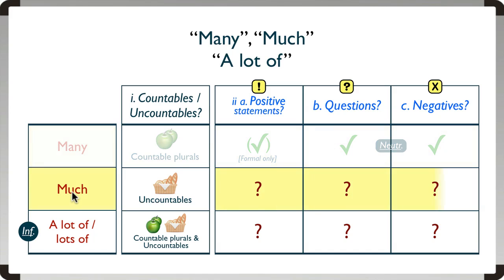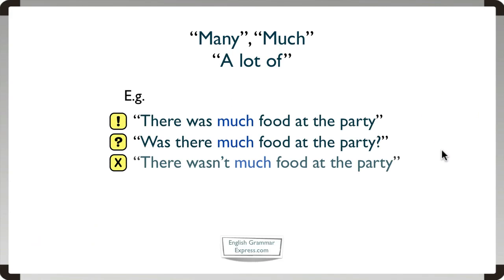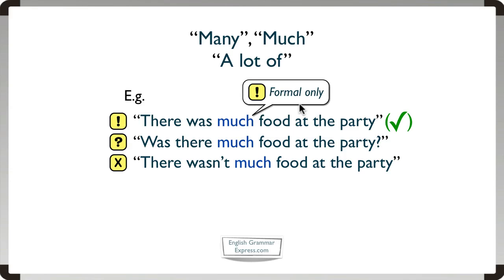Next, much in positive, question and negative sentences. Three sentences again. First of all, in the positive, there was much food at the party. Is this correct? And the answer is, yes it is, but again, much in the positive is for formal use only. How about in the question? Was there much food at the party? In this case, it's fine, and as with many, it's neutral in register in the question.